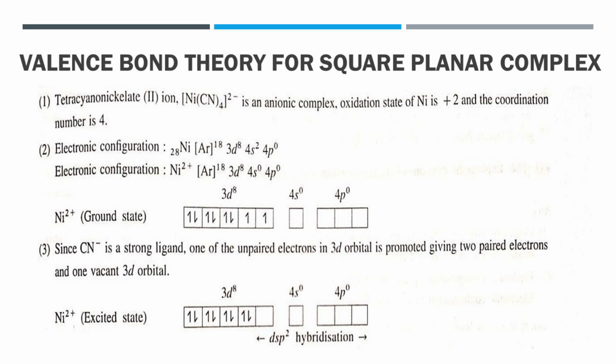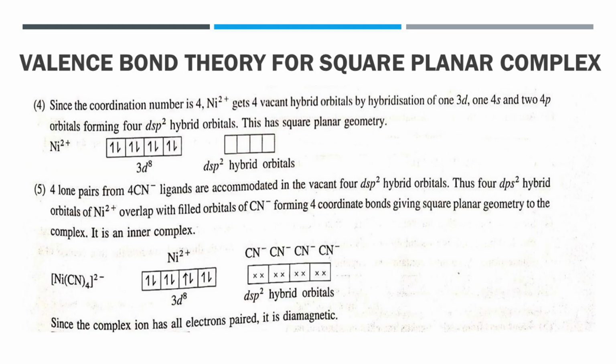One of the unpaired electrons in the 3d orbital is promoted, giving paired electrons and one vacant 3d orbital. As the coordination number is 4, Ni2+ gets 4 vacant hybrid orbitals by hybridization of 1 3d, 1 4s and 2 4p orbitals, forming 4 dsp2 hybrid orbitals.